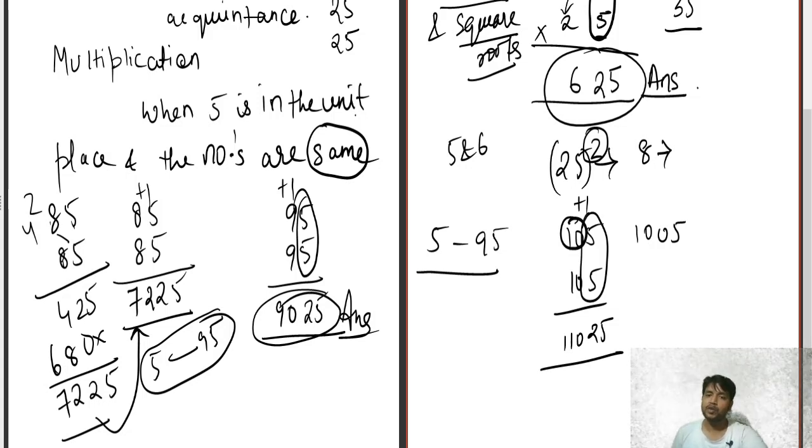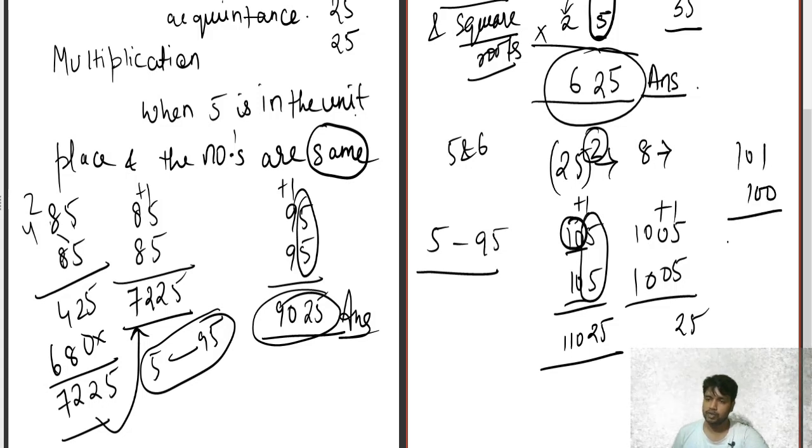But by the time you have to multiply a bigger number only. See over here, 11 into 10, this was acceptable. Now if I do for this, 5 5s are 25. 100 plus 1, 101 into 100. So this is easy. But by the time the number gets bigger, you feel problematic again. So this trick will apply for every number and till any digit.